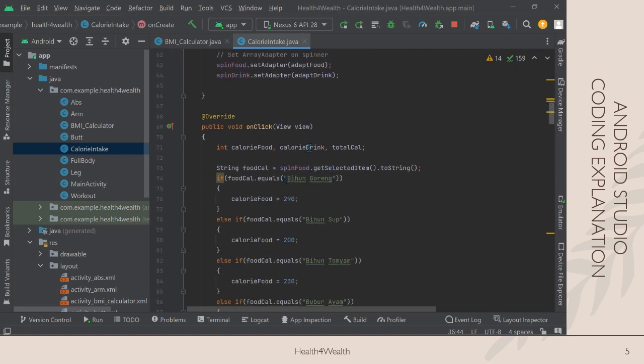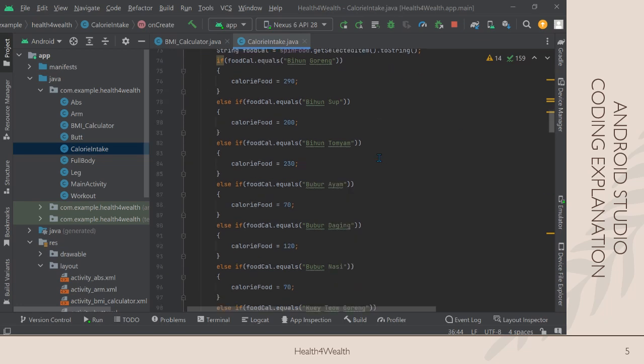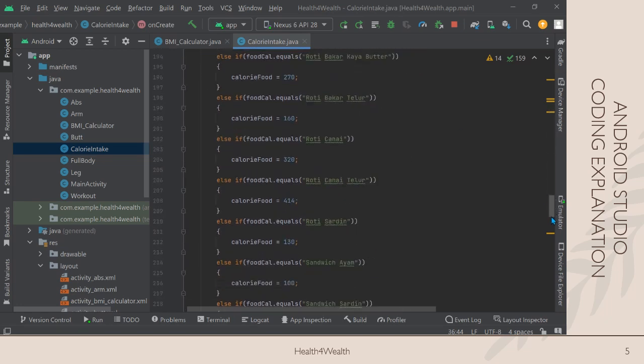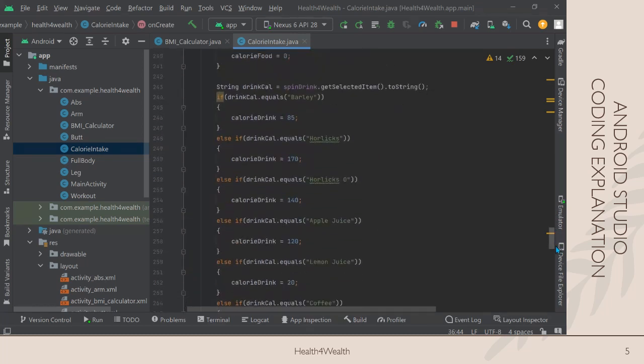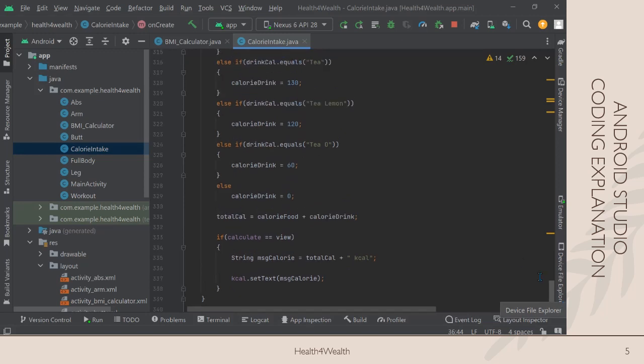Then in the on-click method, we will retrieve the selection of the user from the spinner and assign all of the calories for both food and drink, and then in the end we will calculate the total calories for both food and drink combined, and when the calculate button is clicked on, it will display the total calories.